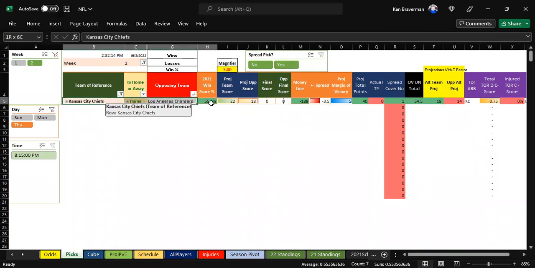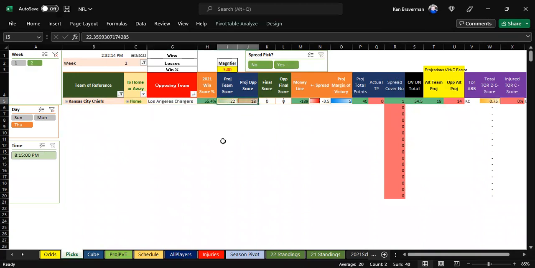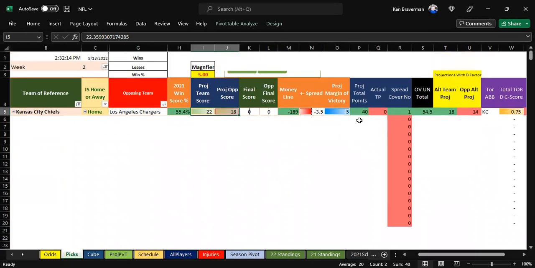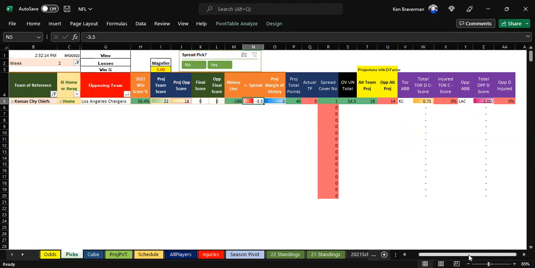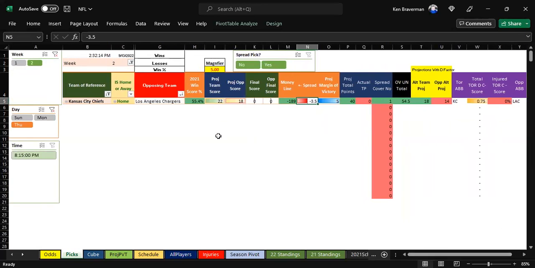We've got Chiefs supposedly 22-18 over the Chargers after I did all this work. For those who care, the prediction is an under, because the over-under is set at 54.5, definitely an under. Even though we have a magnifier set at 5 and the stats coming in are kind of limited because it's only from one game, that's what it says. So it says Chiefs barely cover. Look at that, the line is tough there. It says they win, but not as many points as the oddsmakers are predicting.